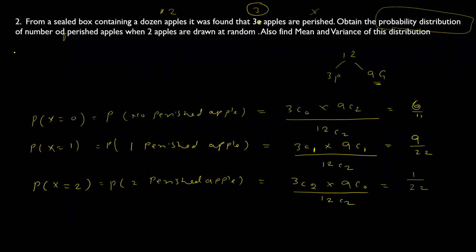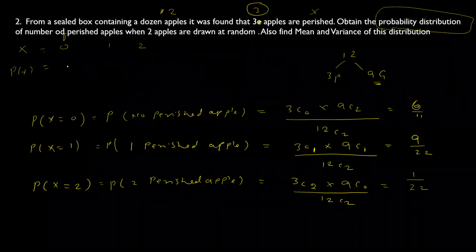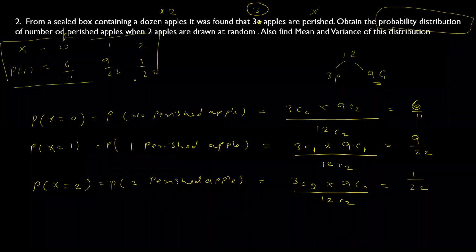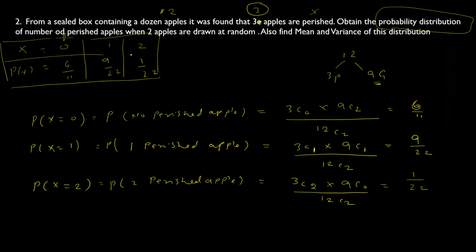Okay, so now the probability distribution: you have to find x, which is 0, 1, 2, and the corresponding P of x. This table you have to calculate. So when x is 0, the probability is 6/11, then 9/22, and 1/22. So this is the probability distribution function they are talking about.